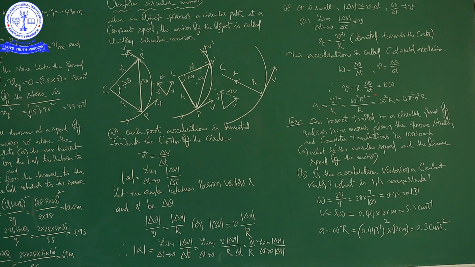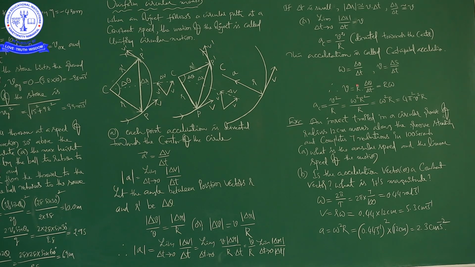Based on this you can write another expression for centripetal acceleration, that is omega square into R. Omega we already know is 2 pi nu, so squared it is 4 pi square nu square into R. So this is all about circular motion and mostly uniform circular motion. Watch this topic again and again, and try to understand it in as much depth as possible.